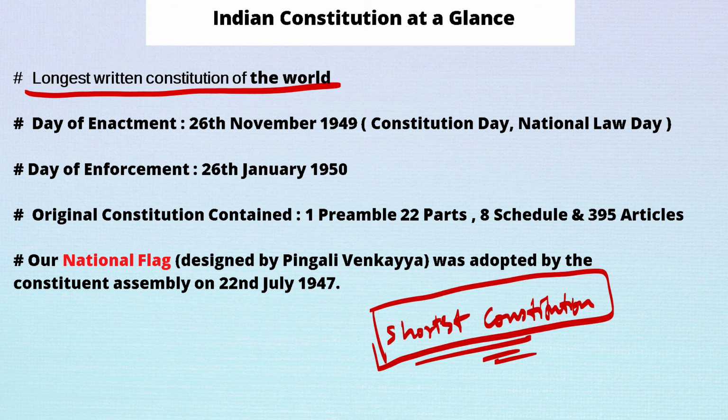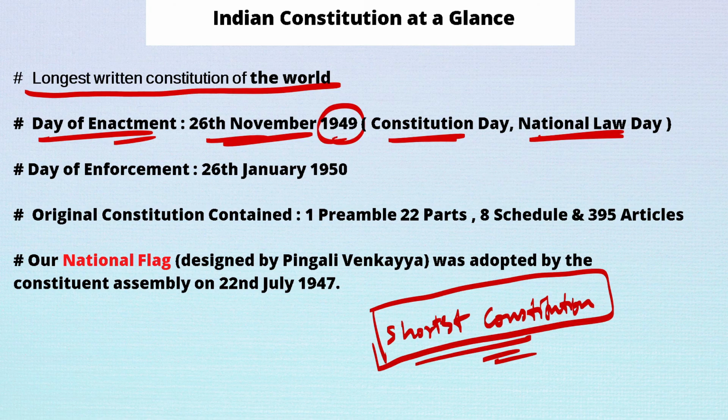All right, so the second one is the day of enactment. The writing of the constitution was completed on 26 November 1949. So this is celebrated as the Constitution Day and the National Law Day from 1949. And on 26 January 1950, the Constitution was implemented throughout India.